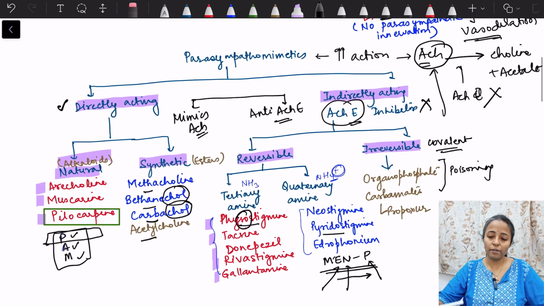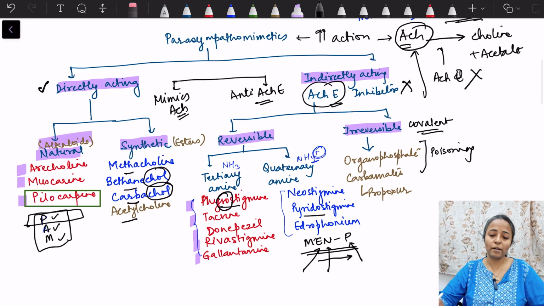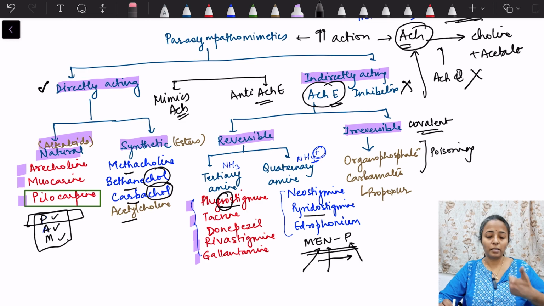So quickly we will revise the parasympathomimetics we have read. We have read about directly acting and indirectly acting. Directly acting we have two types, natural and synthetic. And in indirectly acting, again we have reversible and irreversible. Irreversible are not clinically used; they will cause poisoning and we have to treat them.